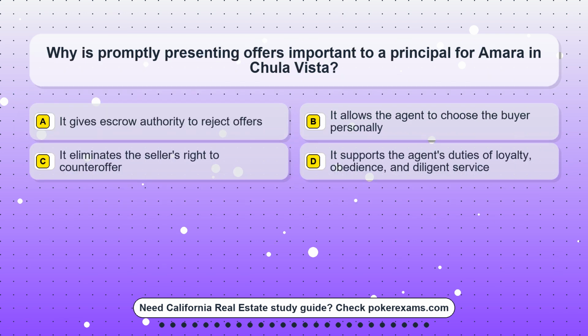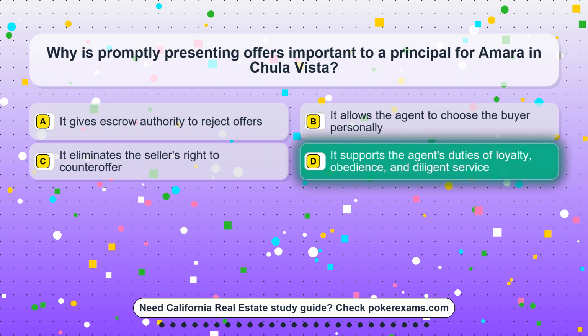Question 18. Why is promptly presenting offers important to a principal for Amara in Chula Vista? Option A, it gives escrow authority to reject offers. Option B, it allows the agent to choose the buyer personally. Option C, it eliminates the seller's right to counteroffer. Option D, it supports the agent's duties of loyalty, obedience, and diligent service.